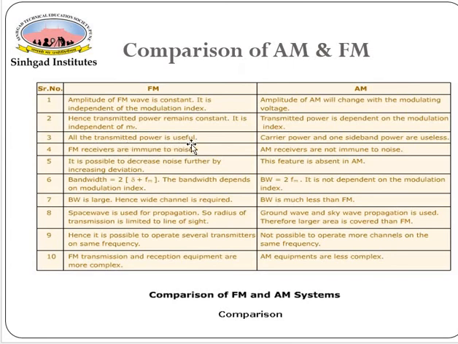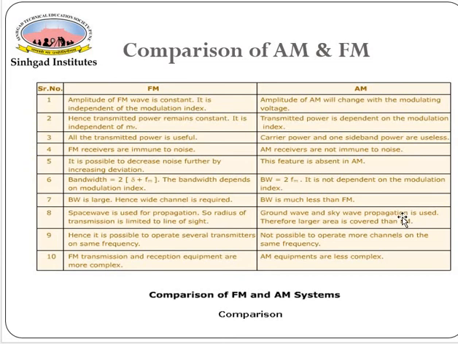In FM all the transmitted power is useful, and in AM only the carrier power and one sideband power are useless. Then FM receivers are immune to noise, AM receivers are not immune to noise. It is possible to decrease the noise further by increasing the deviation. This feature is absent in AM, and these are all the comparison points for AM and FM.